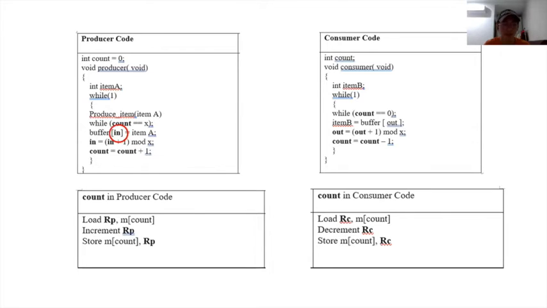The first one, in, represents the next empty buffer, and out represents the first filled buffer. While count in both codes keeps the number of elements in the buffer. RP represents the register which keeps the value of count in the producer code, while RC is in the consumer code. X is the size of the buffer, and it appears in both codes.